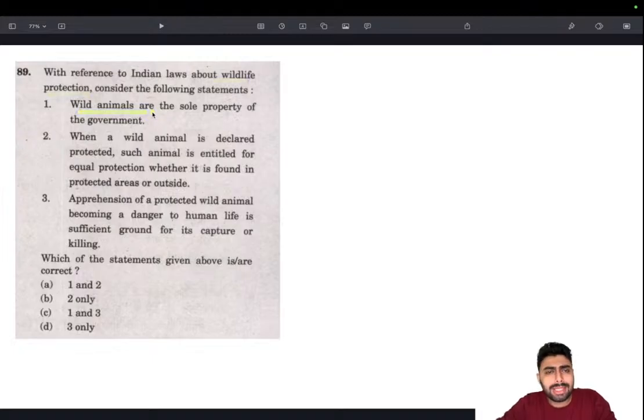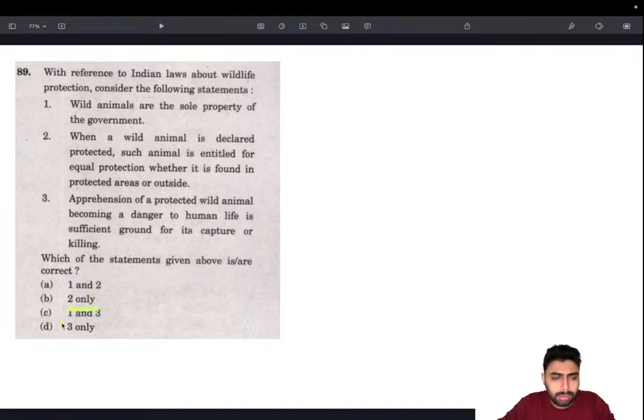On a first look, this seems very much likely. Yeah, wild animals are sole properties of government because that's how they are protected. Maybe. When a wild animal is declared protected, such animal is entitled to equal protection whether it's found in protected areas or outside. Yeah, that makes sense. Whether or not it's found inside or outside the protected area, if it's protected across the country. So that's true.